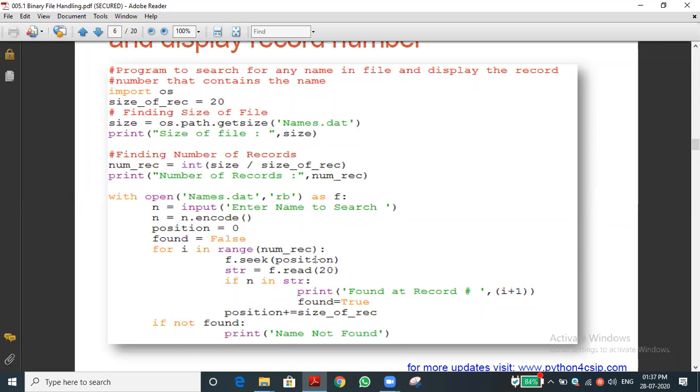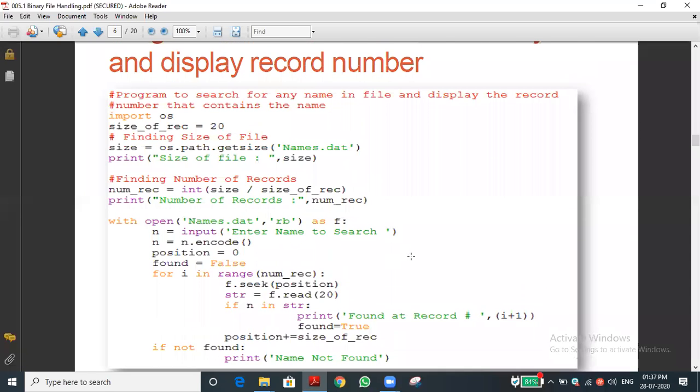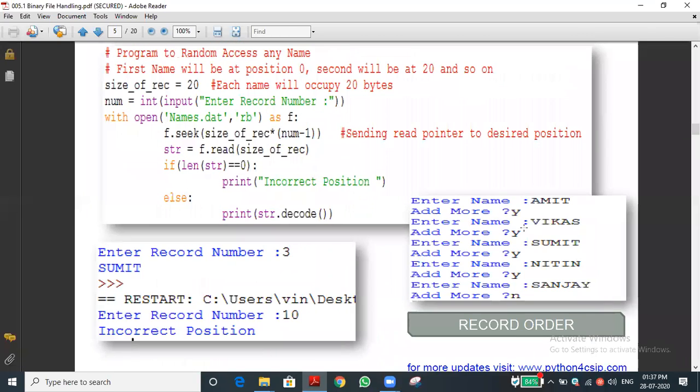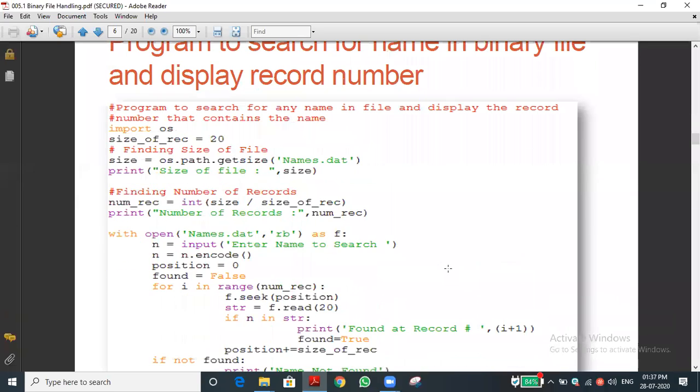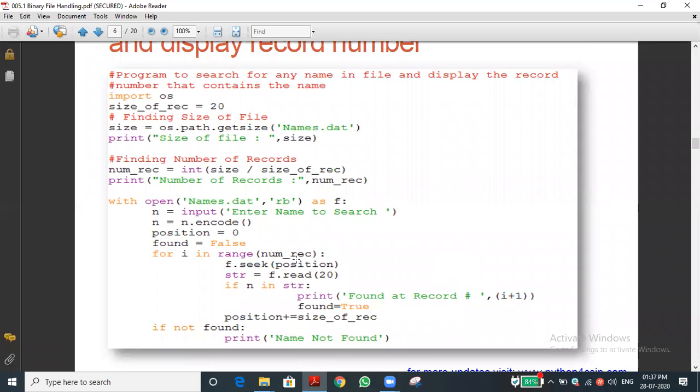Suppose I search the second record. What is the second name we gave? Let me refer to the last program. The second name is Vikas. So I entered Vikas because I want to search it. F dot seek of 0, so the pointer will be in the 0th position. Then str equal to f dot read of 20, so the first 20 characters are read and stored in str.